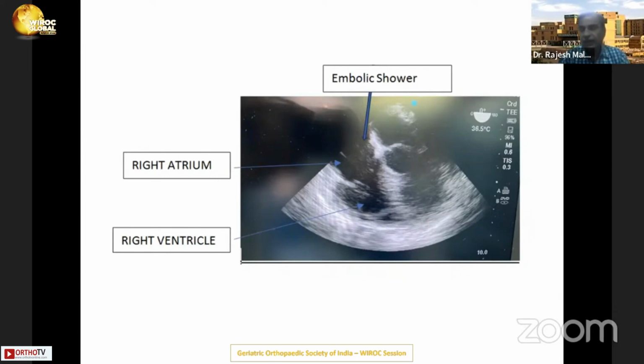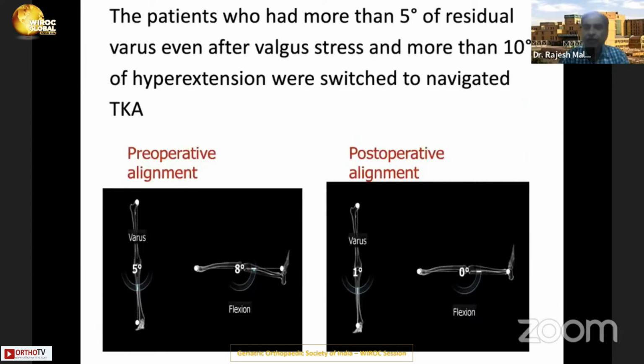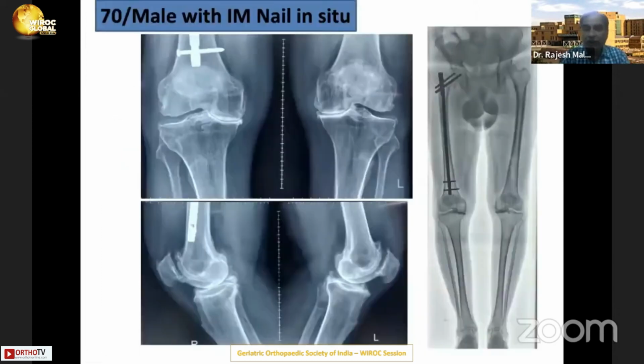Although the embolic load is not much in UKR, our other purpose was to look at the alignment. And if the patient had more than 5 degrees of residual varus even after valgus stress, or more than 10 degrees of hyperextension, we switched over to TKR in order to avoid failures.